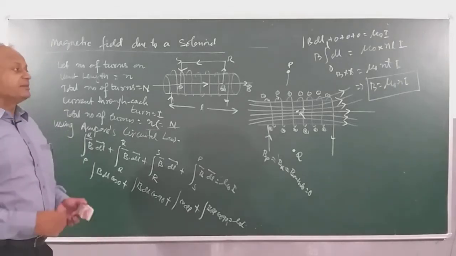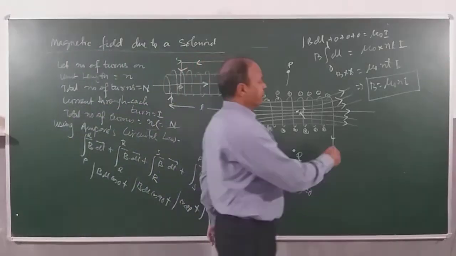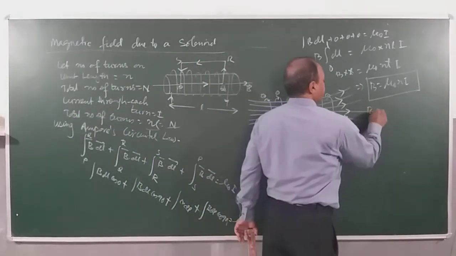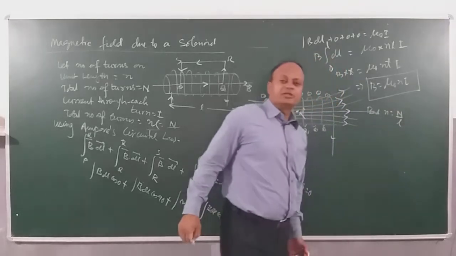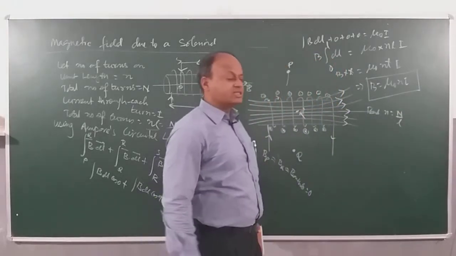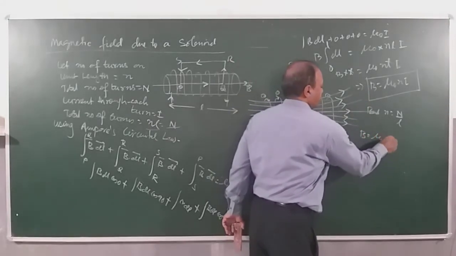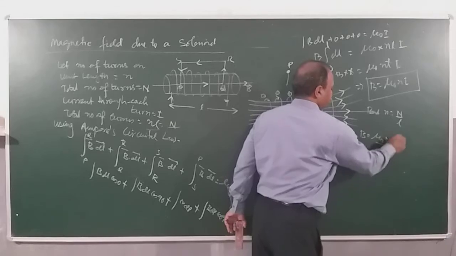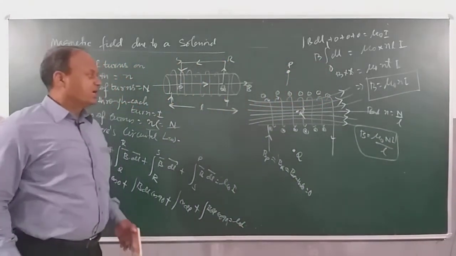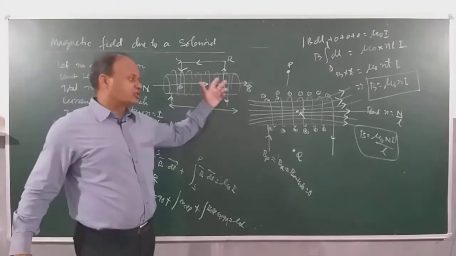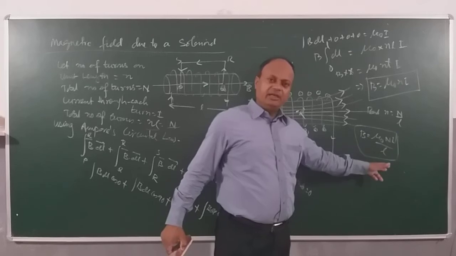But many times the number of turns per unit length will not be given. So here I can modify: n is equal to capital N by L. I can put this value of small n, the turn density, and if I put it here, then B is equal to μ0 N I by L, the magnetic field inside the solenoid. Anywhere inside the solenoid, the magnetic field is going to be μ0 N I by L.